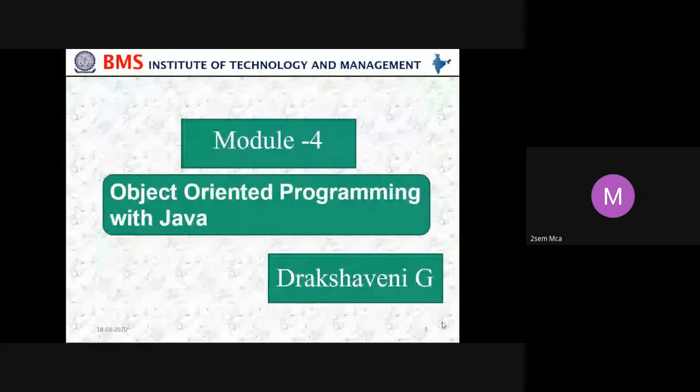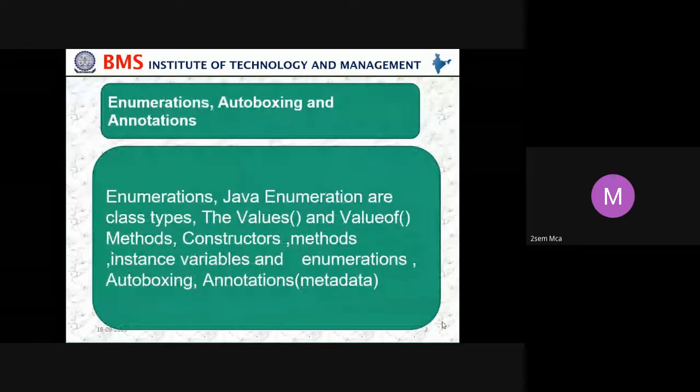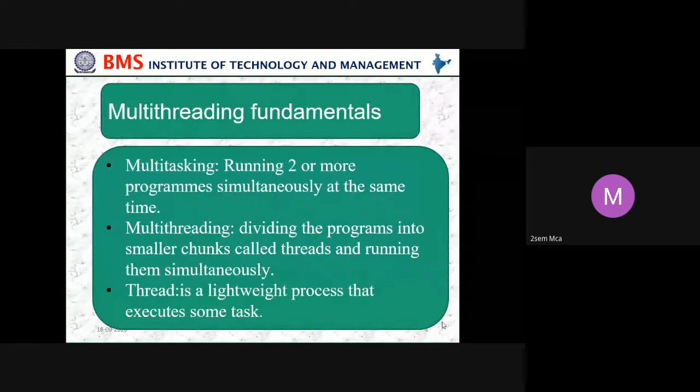Okay. So in the last couple of classes, we have started with multi-threading fundamentals. So what is multi-threading? Multitasking is running two or more programs simultaneously at the same time. Multi-threading is dividing the programs into smaller parts called threads and running them simultaneously. A thread is a lightweight process that executes some task.